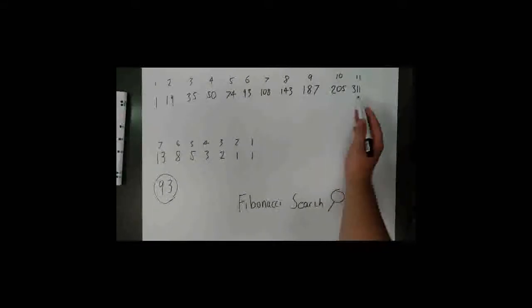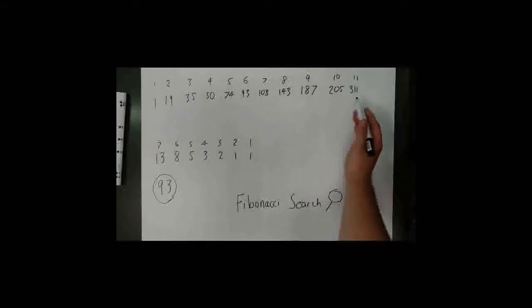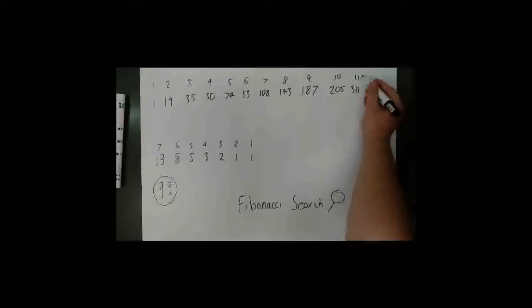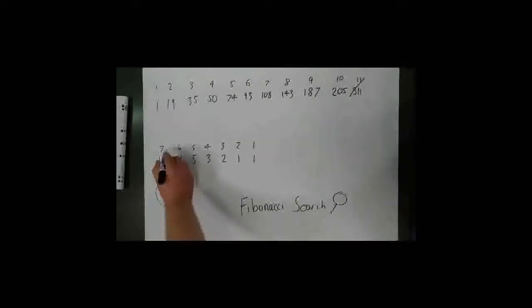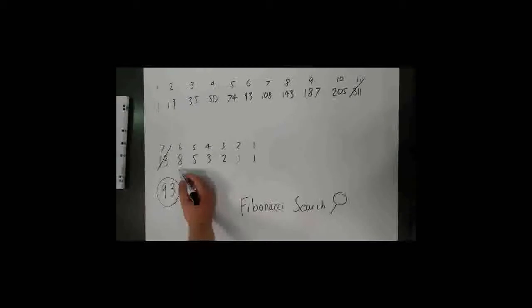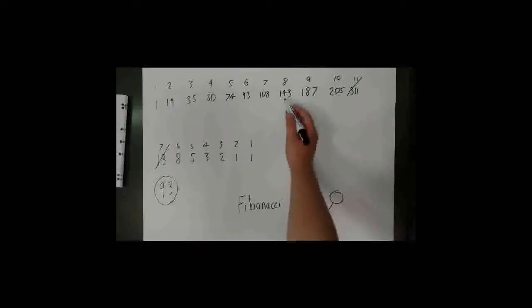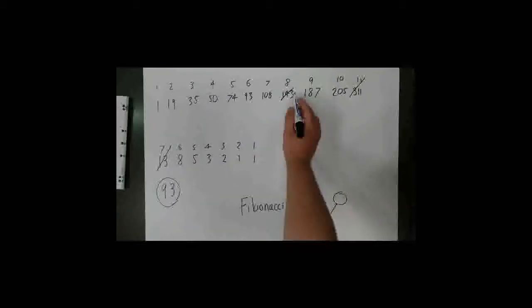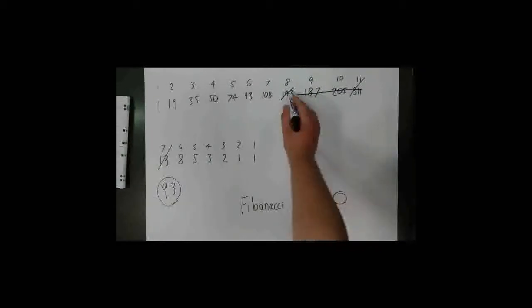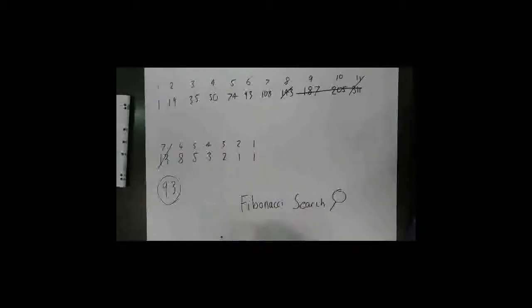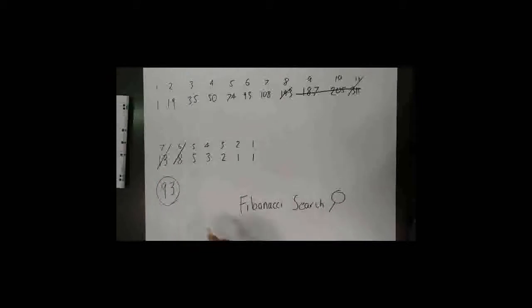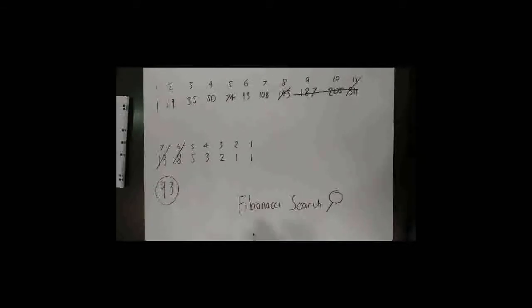And we ask, is 311 bigger than 93? And it is. So we cross it out and we go to our next Fibonacci number. Now we're on number 8. So we go over to 8 here and we ask, is 143 bigger than 93? It is. And because this set is ordered, we can now cross out 9 and 10 because they're bigger than 143. We now go down to our next Fibonacci number, 5.